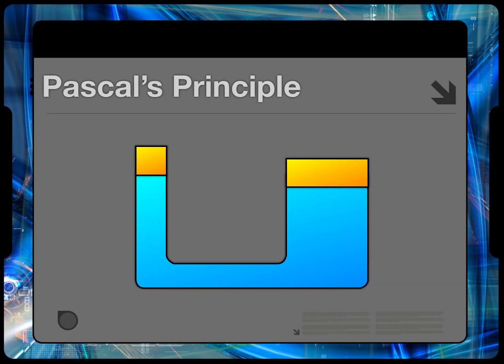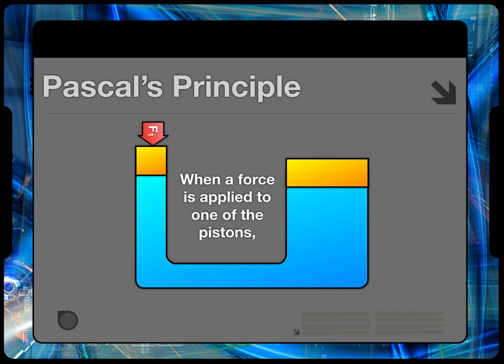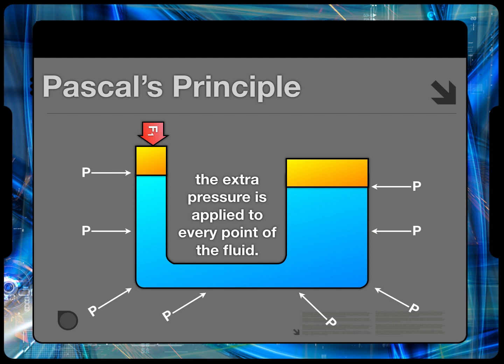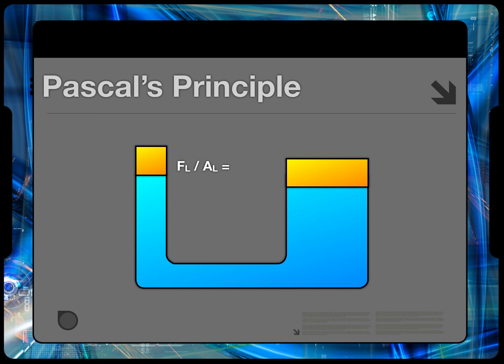So here is a vaguely U-shaped container. It exists in 3 dimensions, but you can only see it in these 2. When a force is applied to one of those movable yellow pistons, watch it, it's going to push down. When a force is applied, extra pressure is applied everywhere in the fluid. What that means is that the pressure on the left, that's the force on the left per area on the left, equals the force on the right per area on the right. The pressure on the left equals the pressure on the right.